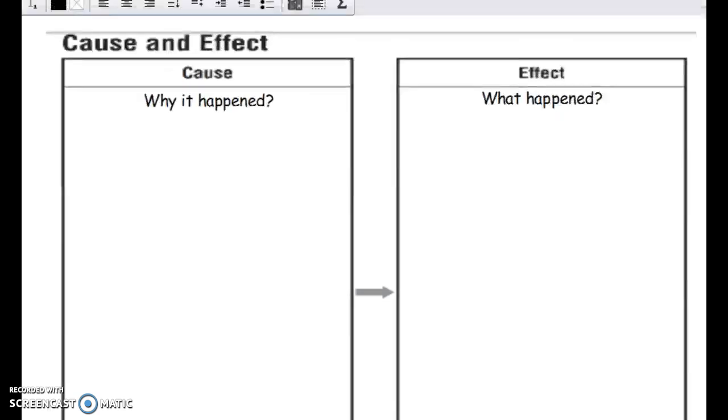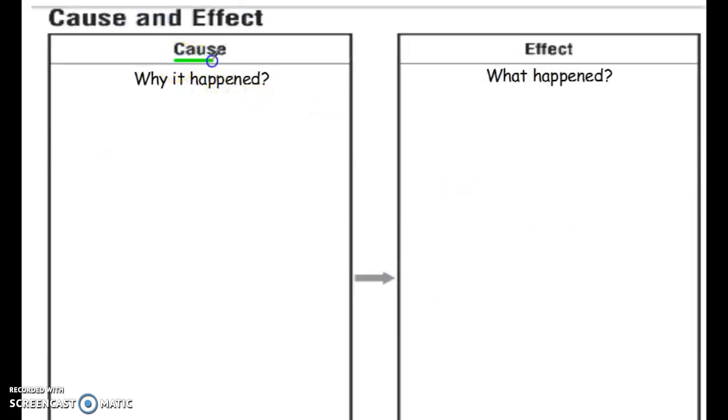So as you read today, think about the events in the story, okay? Where there are certain events that became causes. They explain why other events in the story happened, okay? Effects in the story are going to be results. They're going to be events that happened in the story as a direct result of previous events or other things happening in the story. So as you read today, I want you thinking, turn on your thinking caps, and think about cause and effect relationships. When you feel like you maybe have found one, I want you to jot down your thinking on this chart. And after reading groups, we will go over our ideas and share out some thoughts we had.